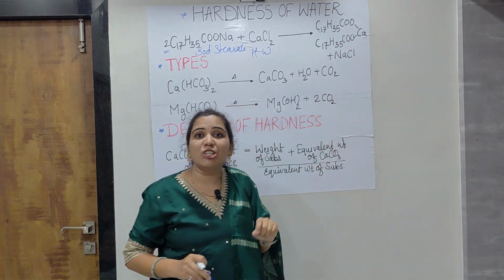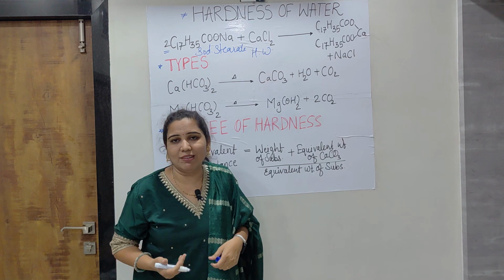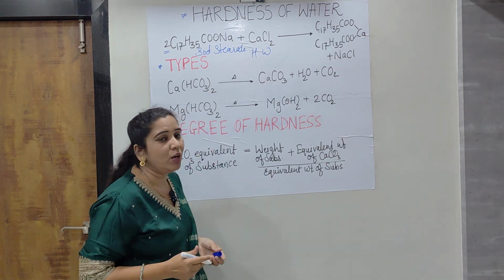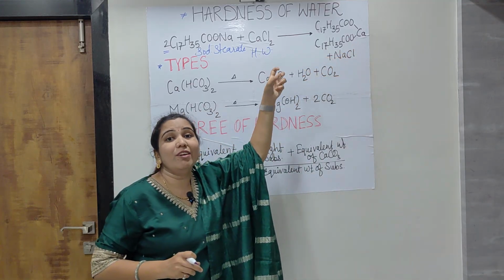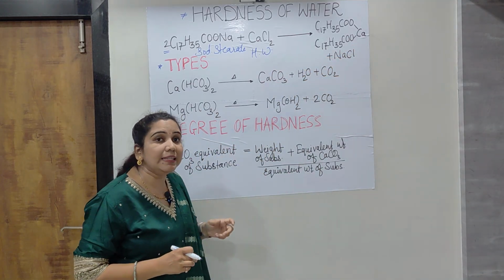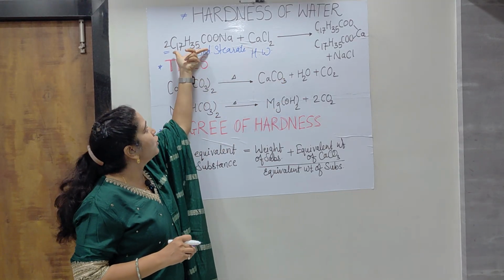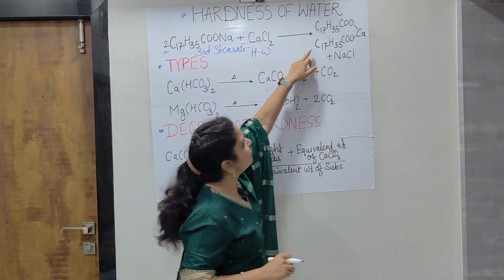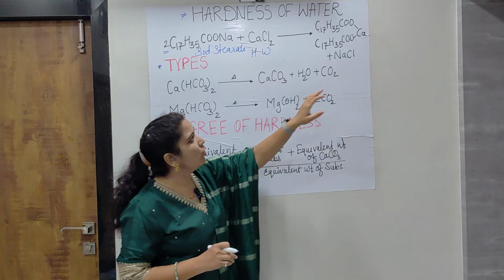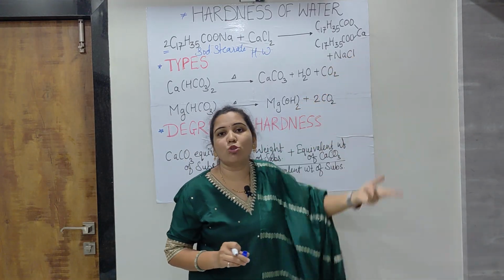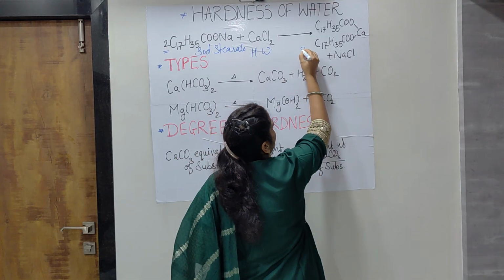We know calcium has a di-positive charge, an oxidation state of 2, so it requires 2 negatively charged ions. A single calcium consumes 2 stearate ions, forming calcium distearate, with the removal of NaCl. So NaCl, a salt, is produced along with calcium stearate.